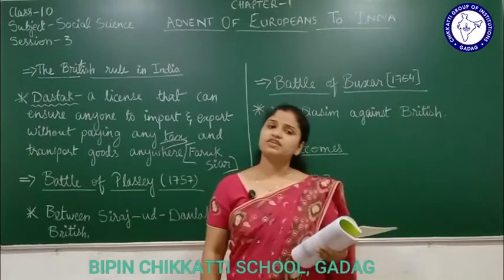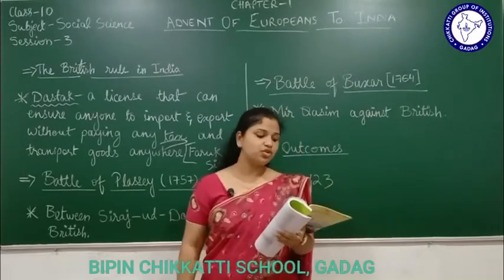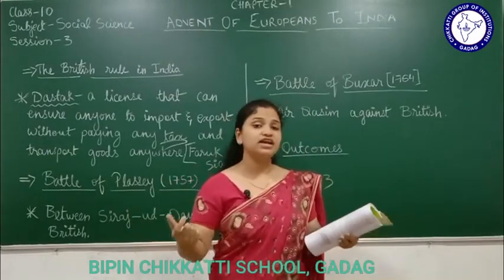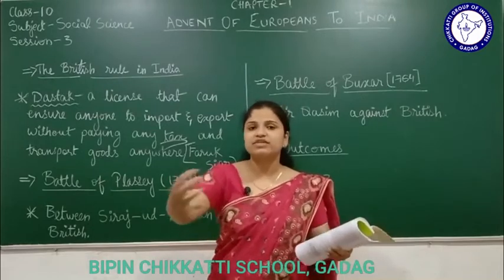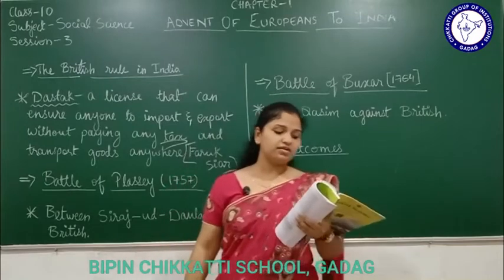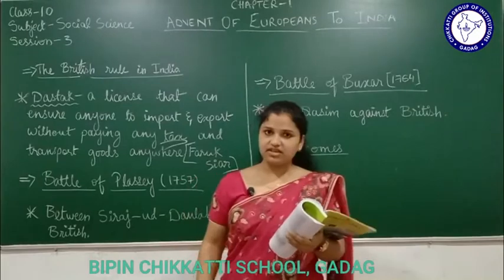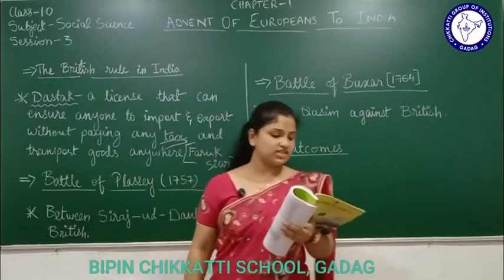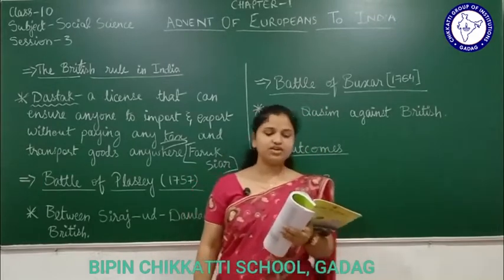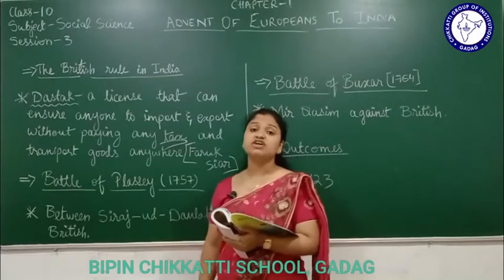So I told you Robert Clive got angry here. What happened further? Robert Clive attracted rich locals, rich people who were doing trading, and took them in his favor. Who were the rich locals here? Manik Chand, Omi Chand, Jagat Seth and others. He attracted them. He was also successful in convincing Mir Jafar, the military leader of Siraj-ud-Dawla. Who was the military leader of Siraj-ud-Dawla? Mir Jafar. See, pay attention.